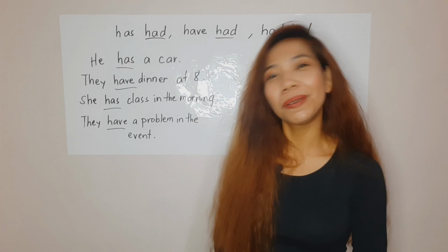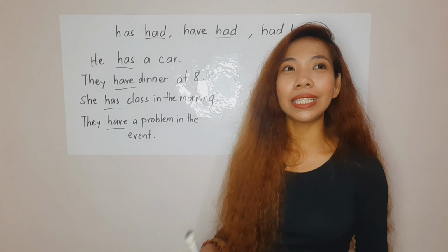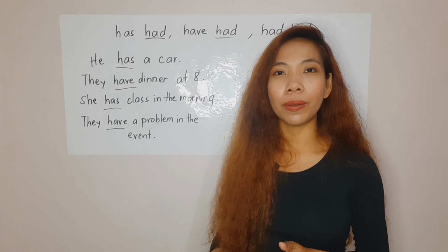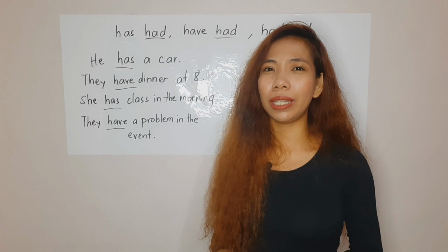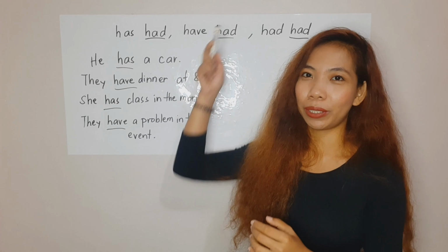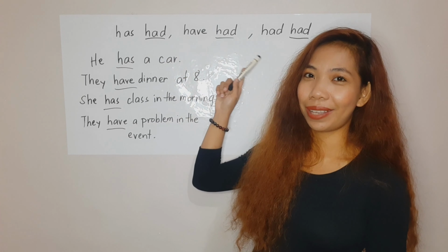Now let's make things more complicated. Not really complicated, but let's state things more accurately, because that's one of the uses of learning grammar. As we learn more complex grammar lessons, the more that we can state things accurately, especially when it comes to events. So what do we have there? Almost the same verbs. Let's have has had and have had first.